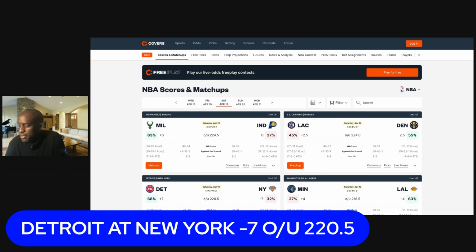Injury report here. Mitchell Robinson, knee, upgraded to questionable versus Detroit. So 50-50. That's it. Everybody else is healthy in the lineup. No other injuries. So we'll look into this game further.